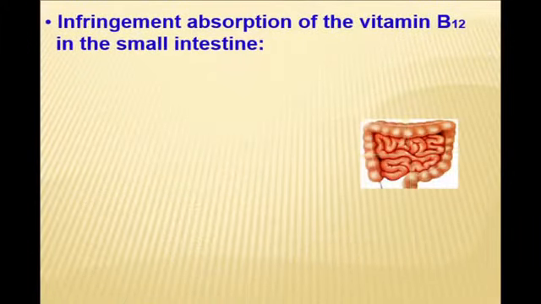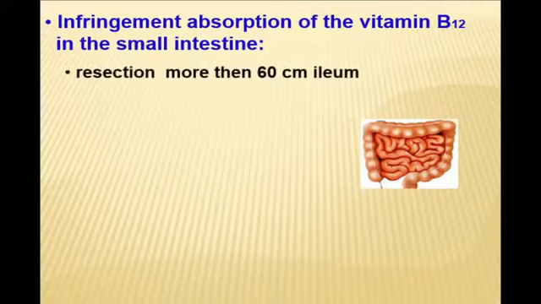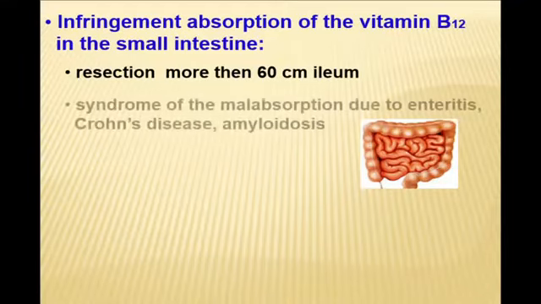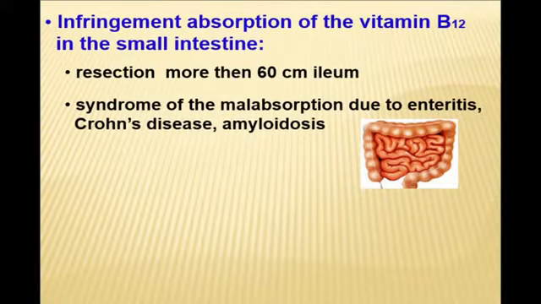Another problem is the small intestine, because absorption of vitamin B12 cannot bypass the small intestine. And if you remember, when we started pathology of the small intestine, I told you that 60 centimeters resection of the ileum may be dangerous for the patient and lead to malabsorption and different deficiencies of microelements, vitamins and other elements of food.